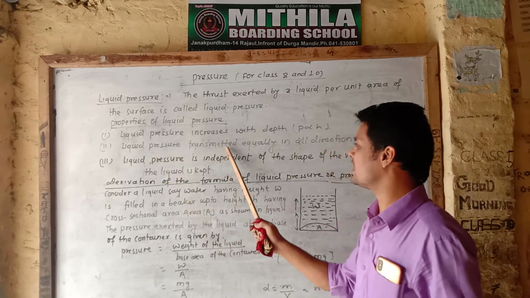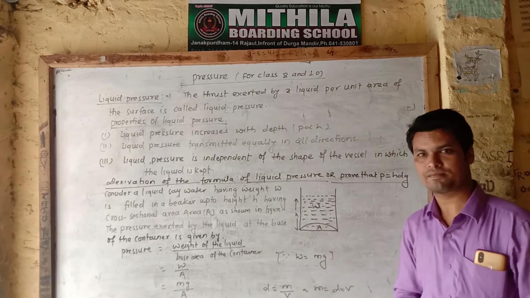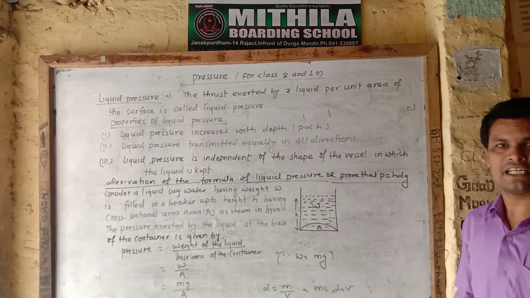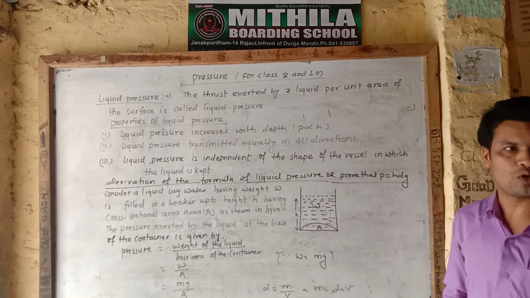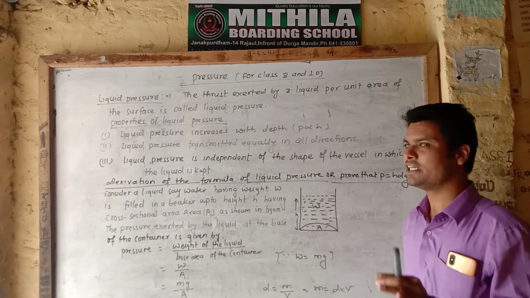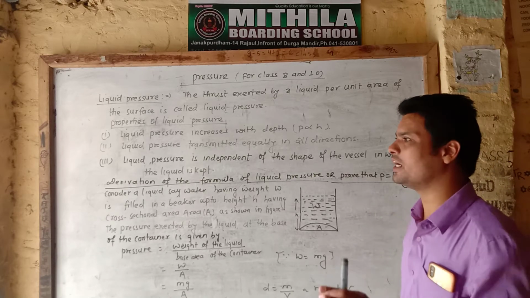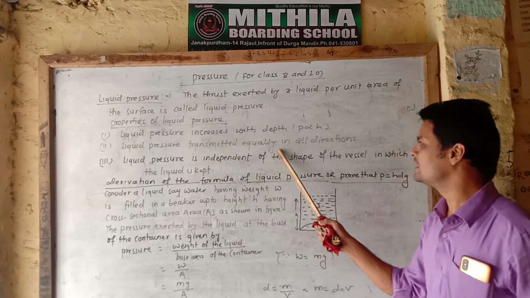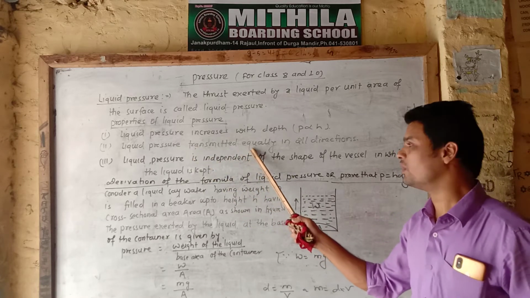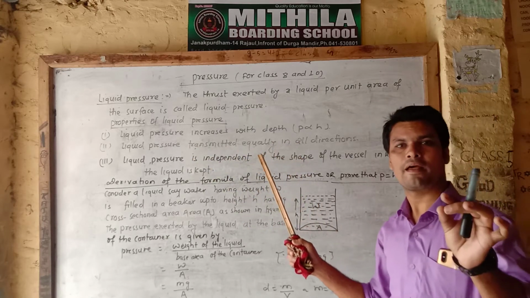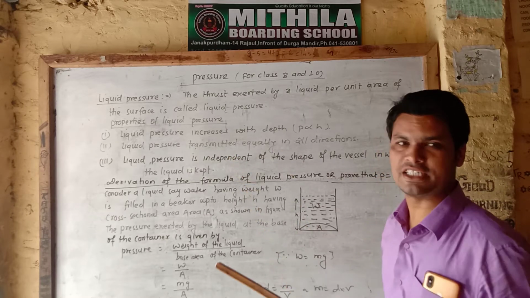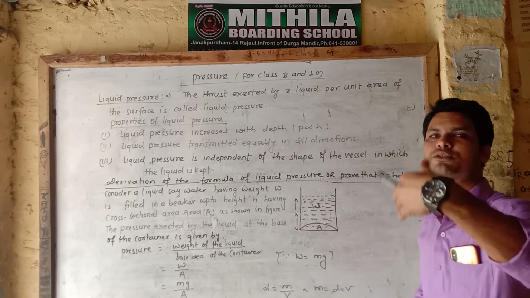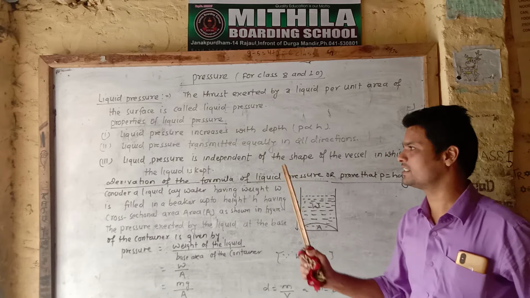Similarly, liquid pressure is transmitted equally in all directions. When pressure is applied at any point in an enclosed vessel, it is transmitted equally in all directions. A simple example of this is a syringe. When you apply pressure at any point, it is transmitted equally in all directions.